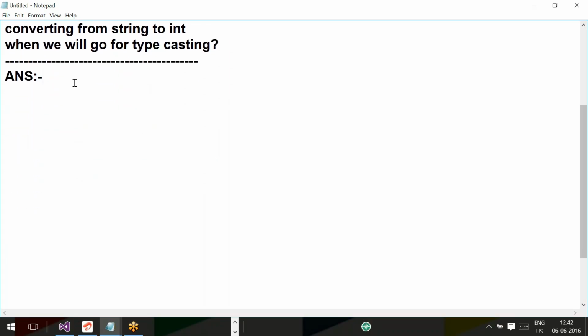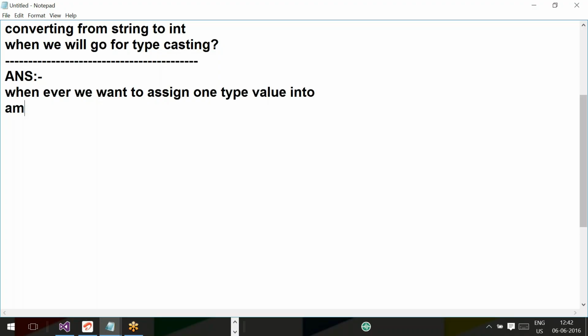For example, whenever we want to assign one type value into another type variable, we can go for typecasting. Neha, if you're not getting voice, relog in one more time.